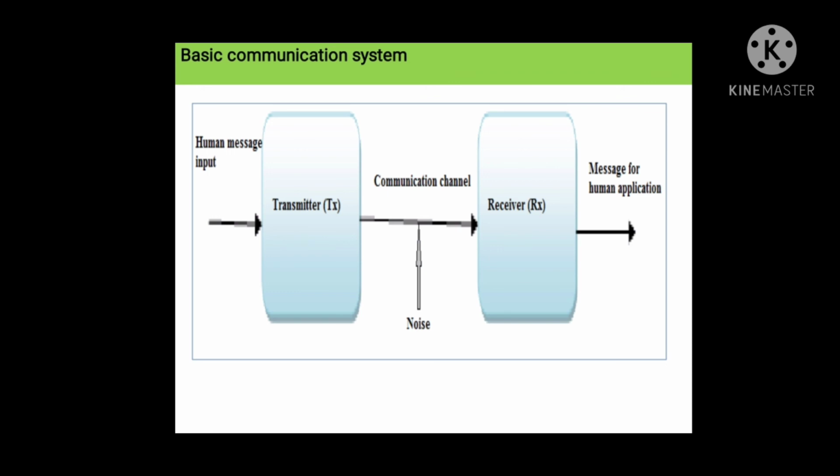In this way we can communicate from one device to another device, or from one person to another person using an electronic device. One question repeatedly asked: explain basic communication system with block diagram. So we have to write this diagram and information in detail.